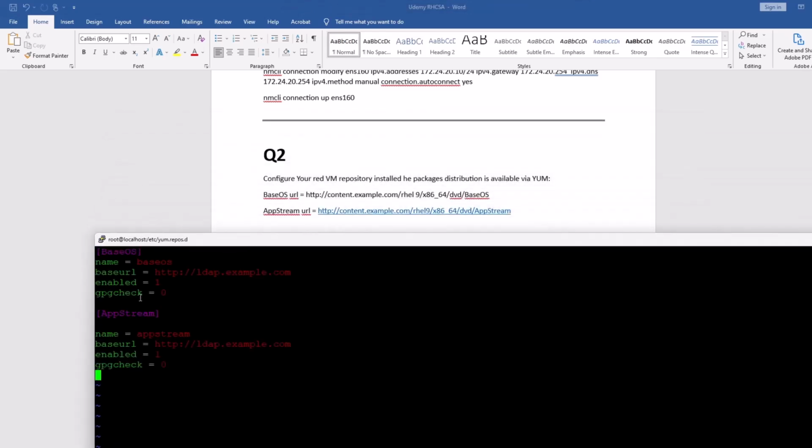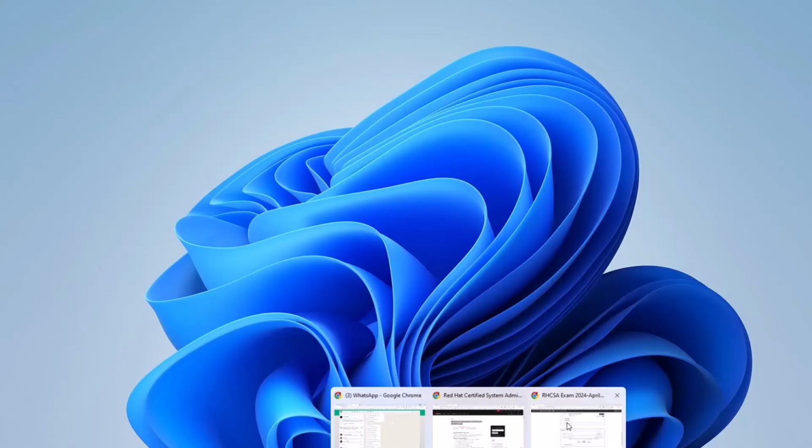I'm just going to paste it. So this is the syntax, you have to follow it. You have to memorize each line. In the exam you have to type it manually. You guys may be thinking the URL they give you in the exam looks like this one. I'm using my LDAP server, which I configured as a repo server also. I'm not going to show you how to configure your repo server. You can Google it or find it from somewhere.